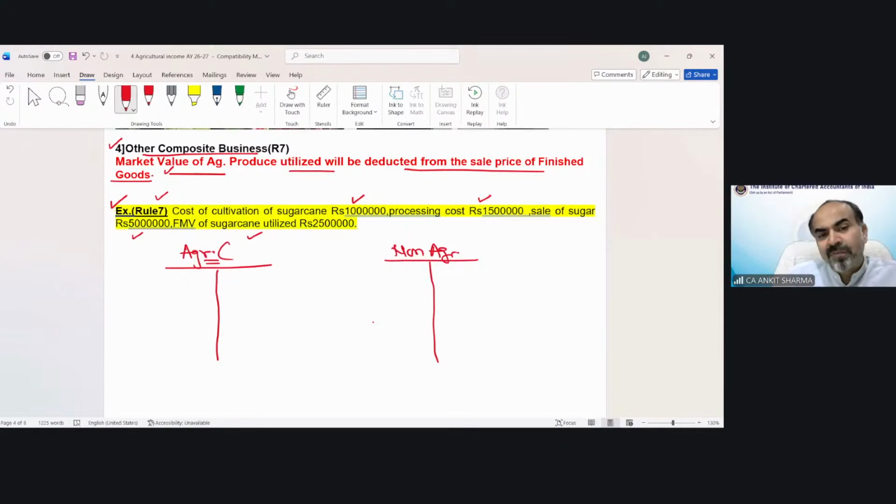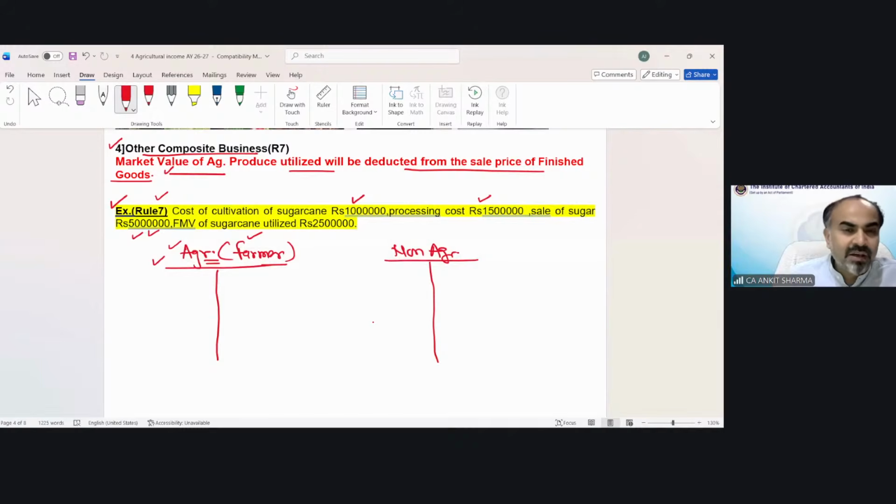Let me give you a tip. When you are calculating agricultural income, consider yourself as a farmer. Just consider you are doing proper farming. You are producing sugarcane and you are selling sugarcane. Practically, you are selling sugar, but for the purpose of this profit and loss account, just imagine yourself as a farmer. You are cultivating sugarcane, you are selling sugarcane, that's it. Automatically, you will be able to draft this trading and profit and loss account.